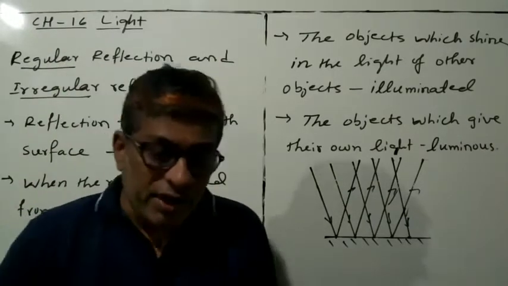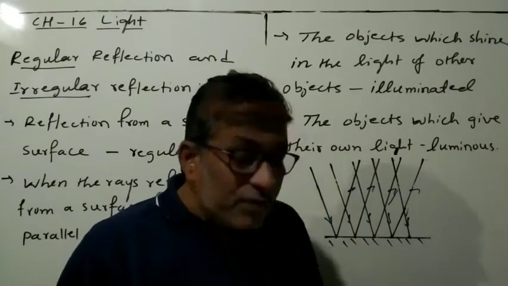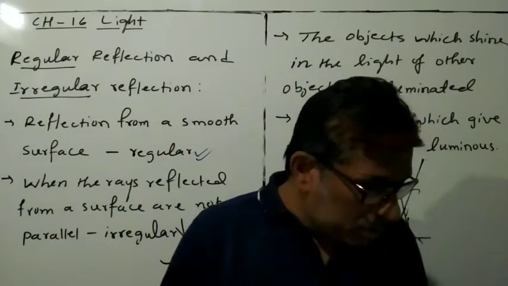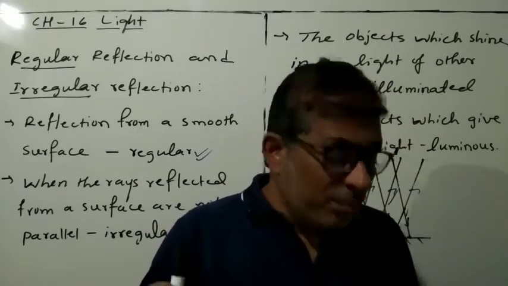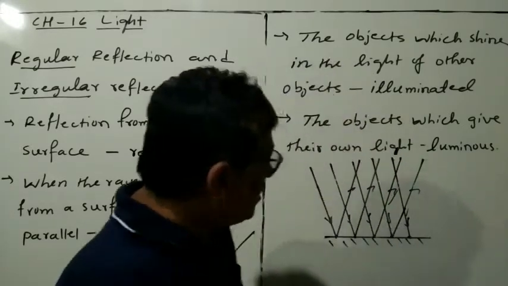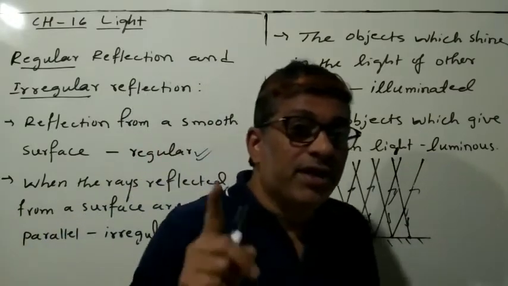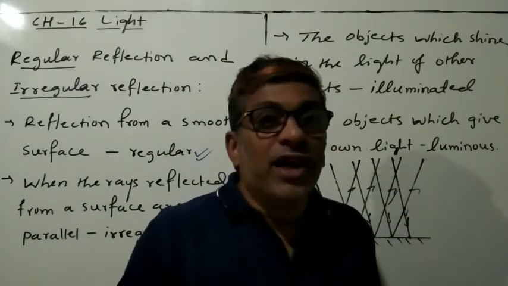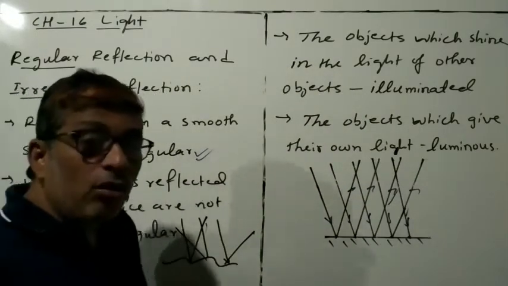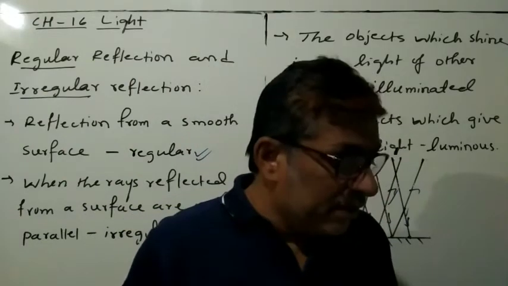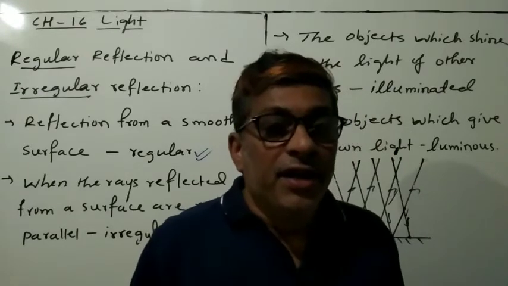Dear students, in regular reflection you will see that images are always formed. Why? Because to get an image, the rays must meet at a single point. See, for example, this is the regular reflection. The two rays must meet at a single point, then you will get the image. But in the irregular surface, the two rays will not meet. So that is why you will not get images there. Now this is about regular reflection and irregular reflection.